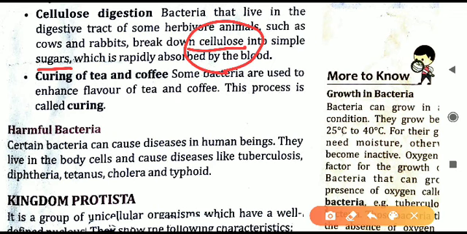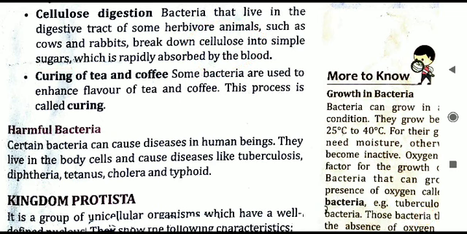Cellulose is present almost everywhere in the green leaves of the plant. तो अगर हम leaves को खाएंगे, then we will not be able to digest, because our body is not having those bacteria which can digest cellulose. But if a cow is eating grass, that cow's body is having bacteria which can digest the cellulose. That is why a cow can eat cellulose. Not only cow, all the herbivorous animals can eat cellulose. Cellulose मतलब leaves only. So all the green leaves can be eaten by the herbivorous animals because they have special bacteria to digest them.